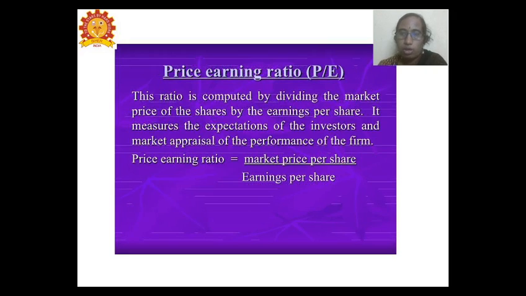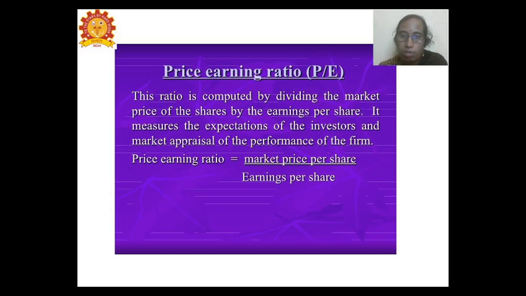Next is also an important one, which is the price earnings ratio. We have seen the earnings per share ratio, dividend per share ratio, dividend payout ratio, and now we have the price earnings ratio. The price earnings ratio relates the market price at which the company is performing in the share market to the earnings per share.